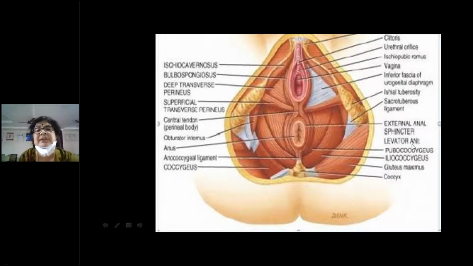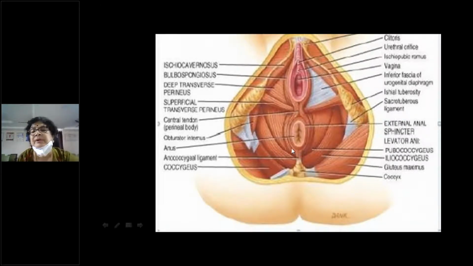So pubococcygeus muscle is actually condensing around the introitus, around the vagina and the urethra, forming the pubourethralis and pubovaginalis, and around the anus to form the puborectalis muscles. And these fibers which are depositing behind the rectum are of special importance because these are the ones which are giving support to the anus and the rectum, right?